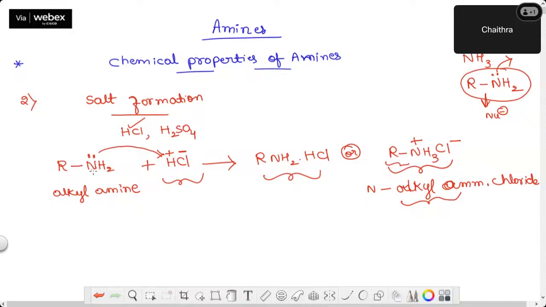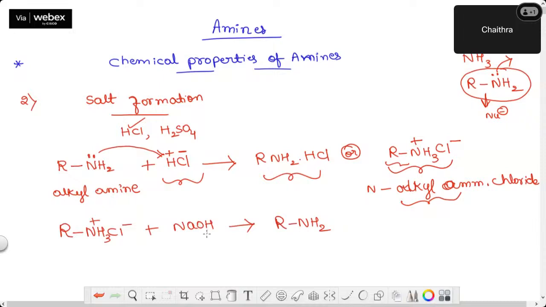In case you want to regenerate the amine back, what do you have to do? Can you recollect? I have RNH3 plus Cl minus. Now if I add a strong base, I can regenerate the amine back.